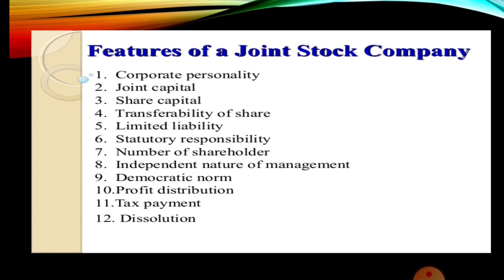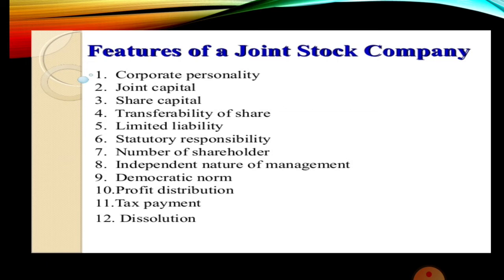Separate management. A company is administered and managed by its managerial personnel, that is the board of directors or the managing people. They will be controlling all the affairs of the company. The shareholders are simply the holders of the shares in the company and need not necessarily be the managers of the company. Shareholders need not be involved in the management of the company.